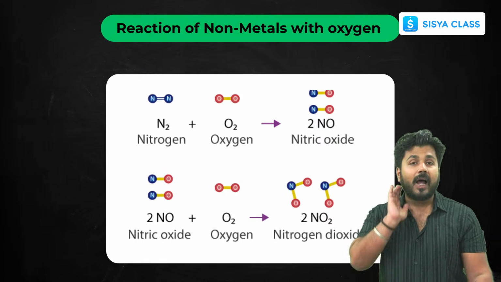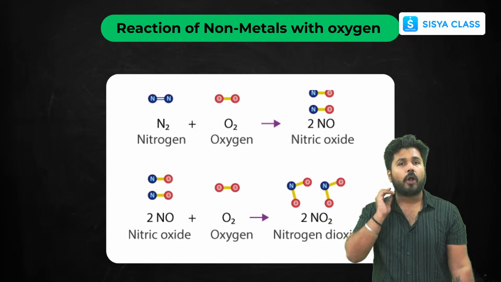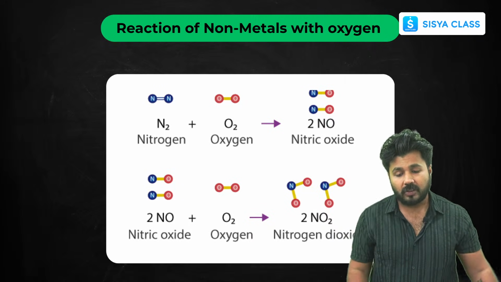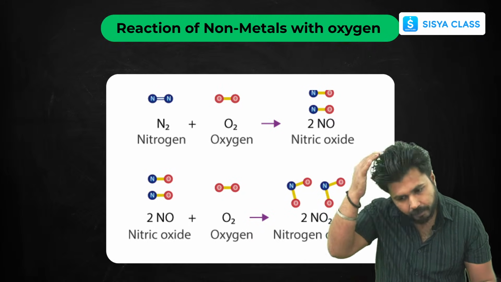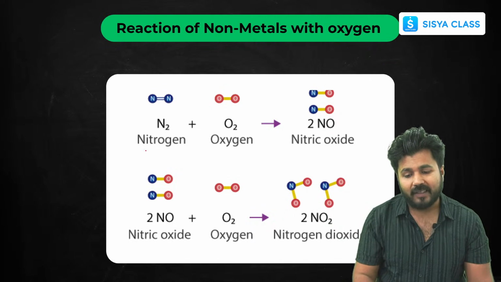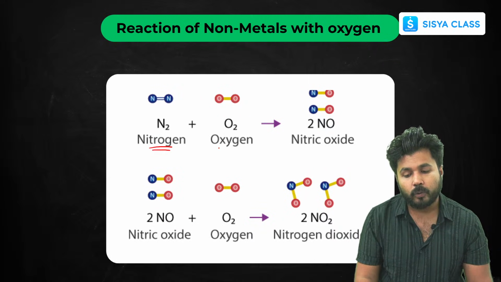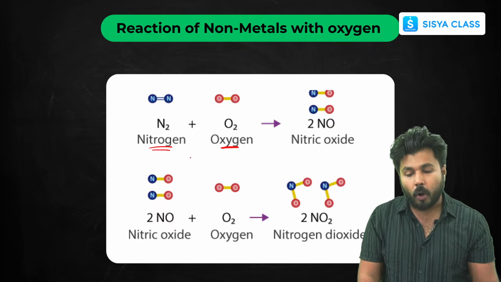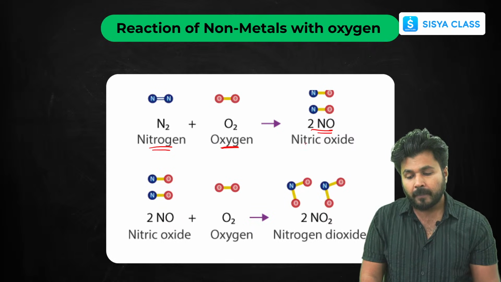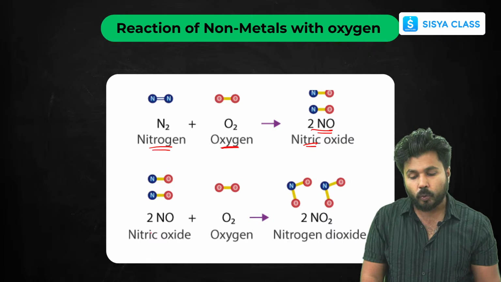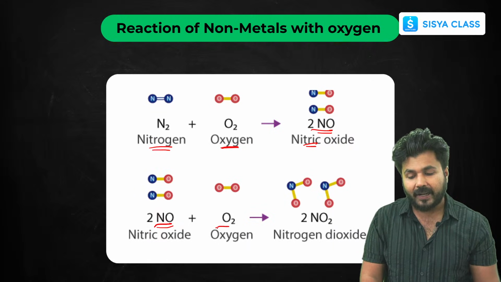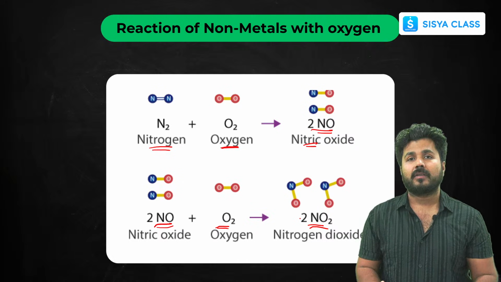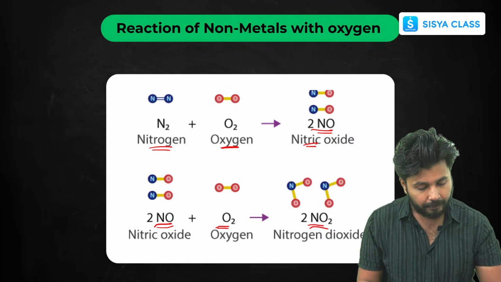Next, now coming to non-metals, reactions of non-metals with oxygen. I have put some examples, like nitrogen. Mostly these are gases: nitric oxide and nitrogen dioxide. So on reacting with oxygen, they mostly form gases only that are present in the atmosphere.